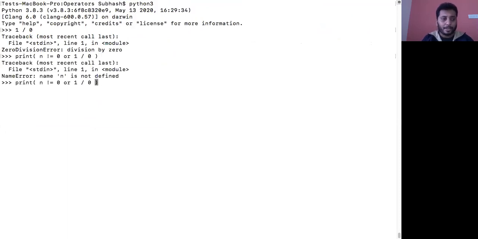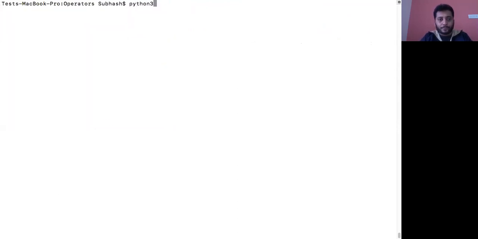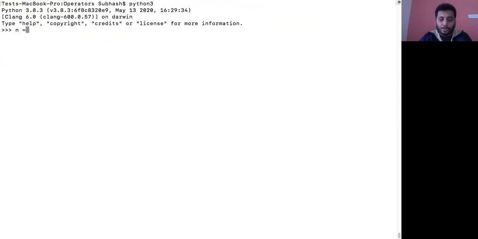One second, n is not defined. What is the n value? We'll say n is equal to 10, and then we'll run this code. Okay, so it did not give an error. If the arithmetic operation was evaluated first, then it should have given us 1 divided by 0 as an error,